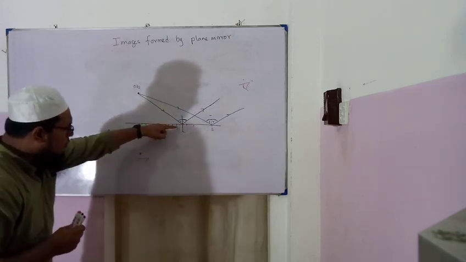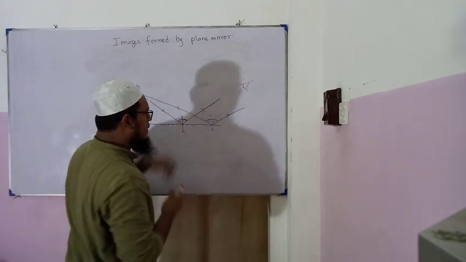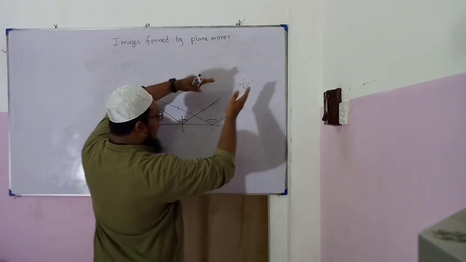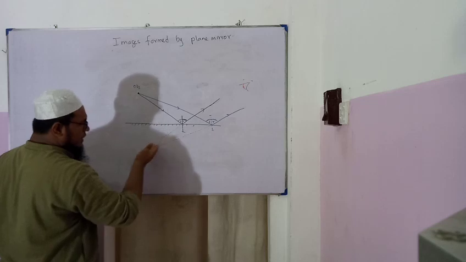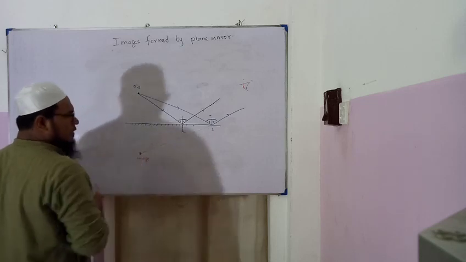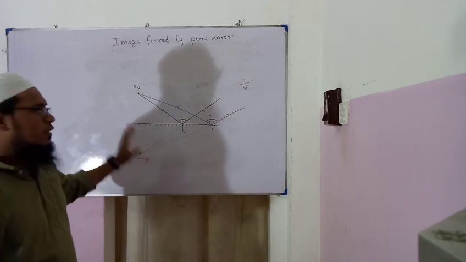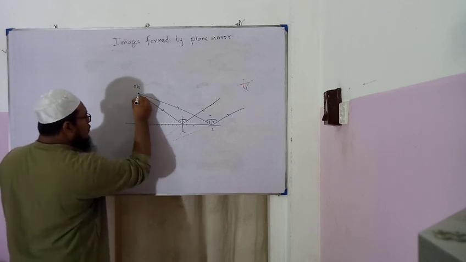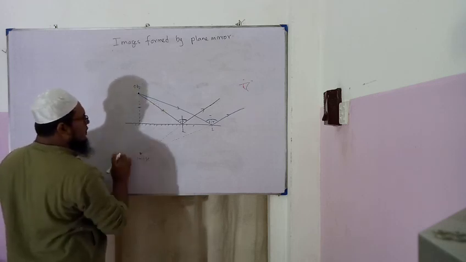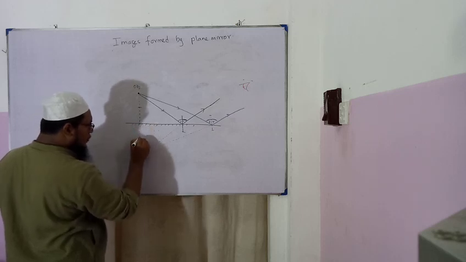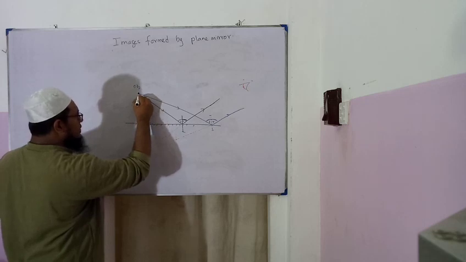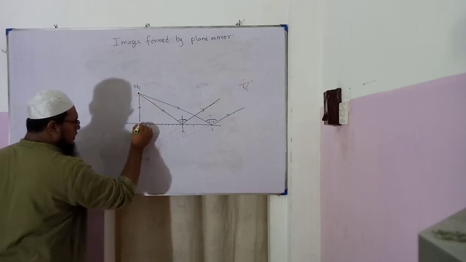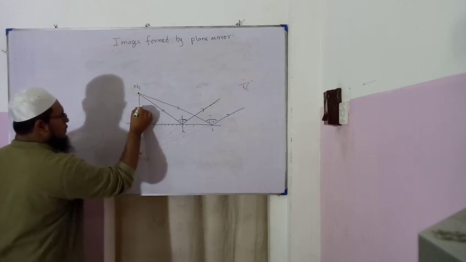The image is formed by the dotted lines, not due to the straight lines. Therefore, it is a virtual image. Real rays do not meet, but the extensions of the real rays, they meet. Therefore, this image is considered to be a virtual image. When you take the distance from the mirror to the object and the distance from the mirror to the image, both distances will be the same. So those are a few similarities.